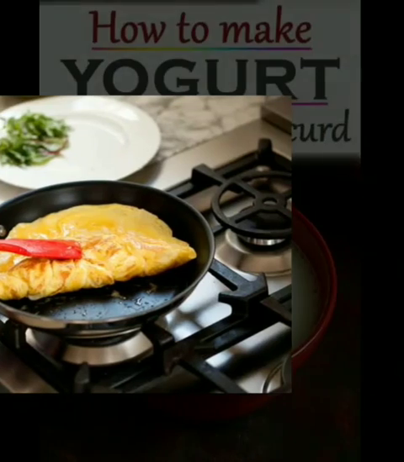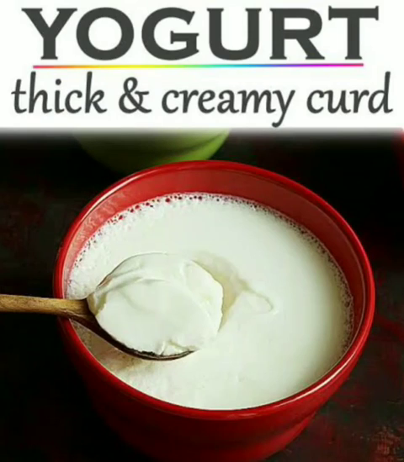Let's see another example. See here, how to make yogurt. That means how you make curd from milk. Here a new substance, curd, will be formed, and it is permanent and irreversible. So it is also an example of a chemical change. Here also the composition will be completely different from the original substance. So it is also an example of a chemical change.